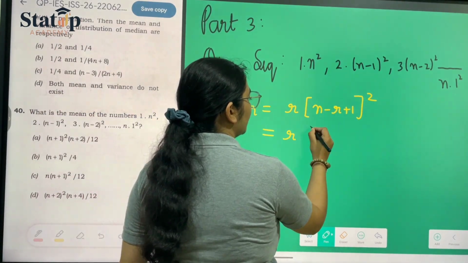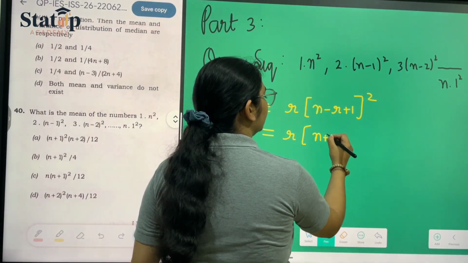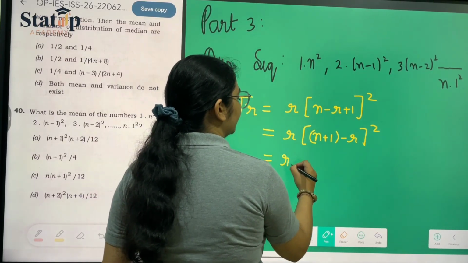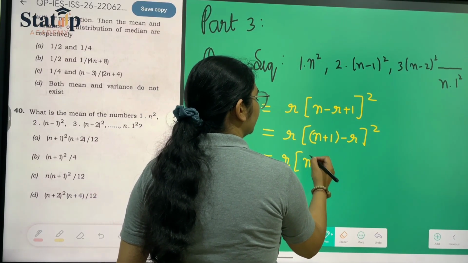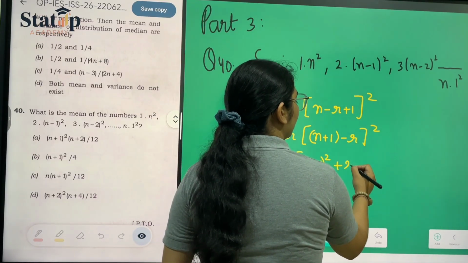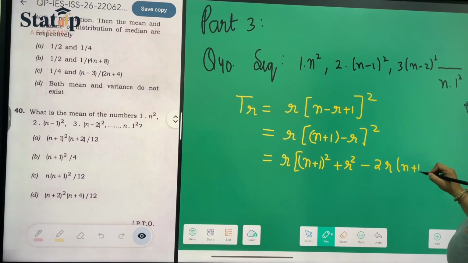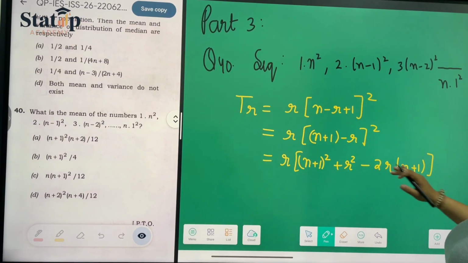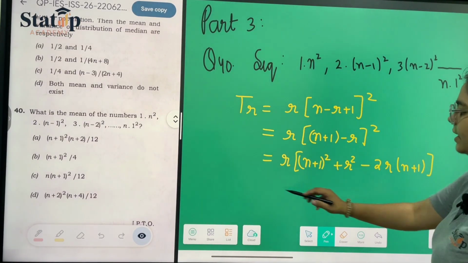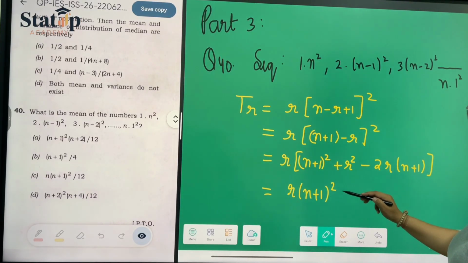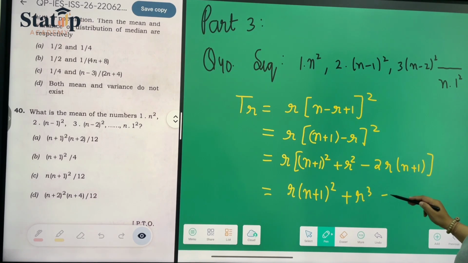We can write it as r into n plus 1 minus r whole square. Opening this, we get n plus 1 whole square plus r square minus 2r into n plus 1. Multiplying r inside, we get r into n plus 1 whole square plus r cube minus 2r square into n plus 1.